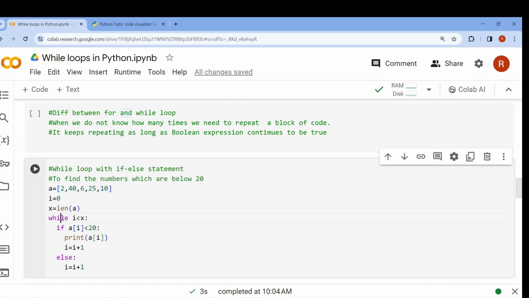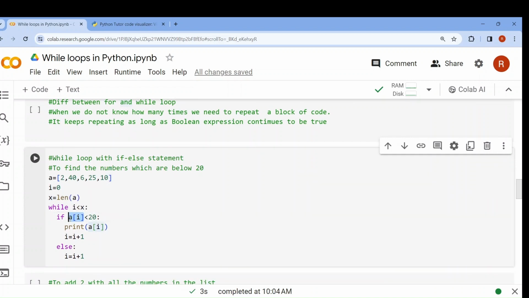Okay. Now while, what is the condition? 0 less than 5. If a of I, that means if a of 0, that means 2, because 2 is in the 0th position of the list. So if 2 less than 20, print 2. Then I will be increased, I equals 0 plus 1, to fetch the second one.